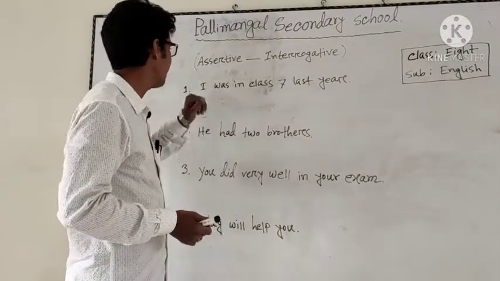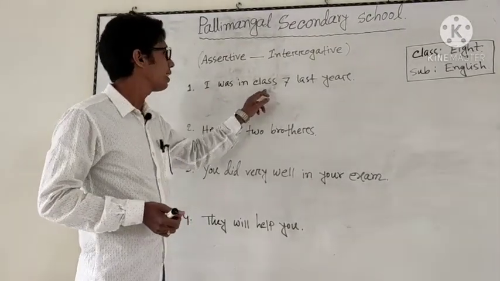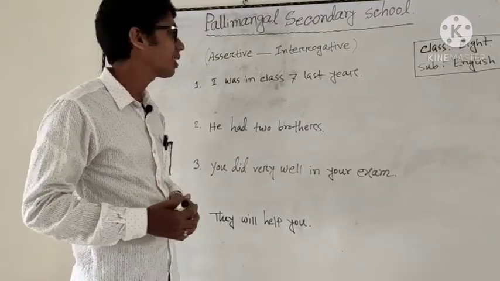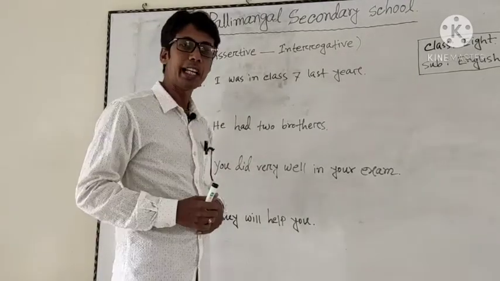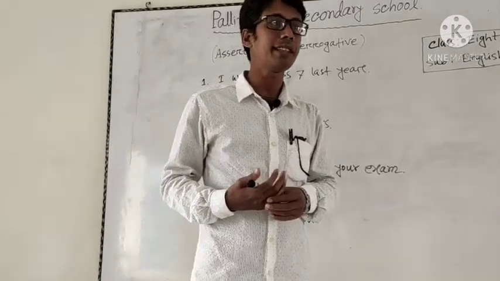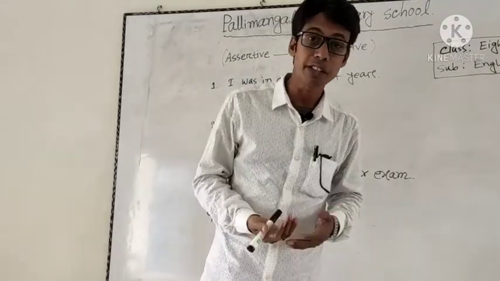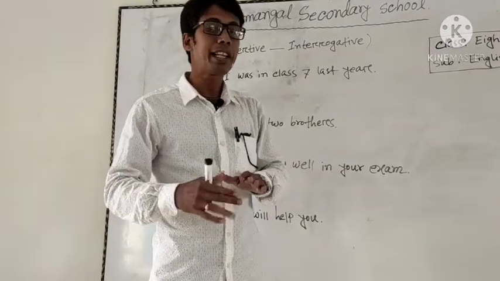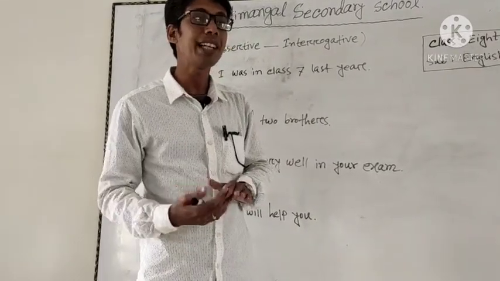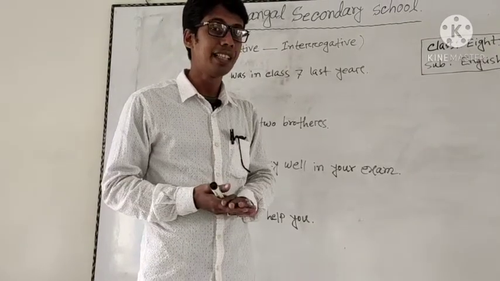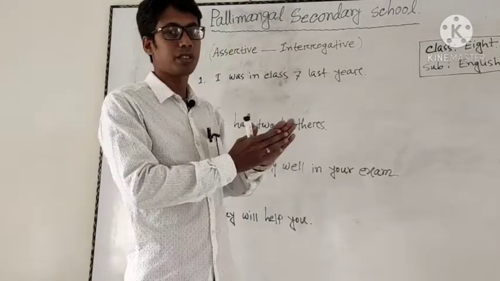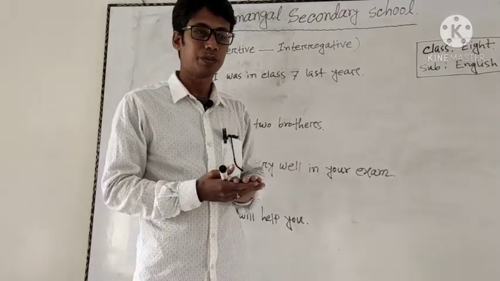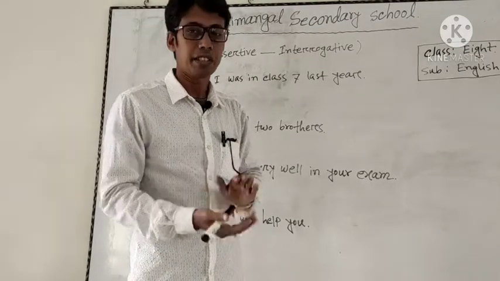Okay, the first sentence is: I was in class 7 last year. So dear students, you know that if we want to make an assertive sentence into interrogative, the first rule is that if there is be verb or an auxiliary verb in the sentence, the auxiliary verb begins at the very beginning of the sentence.